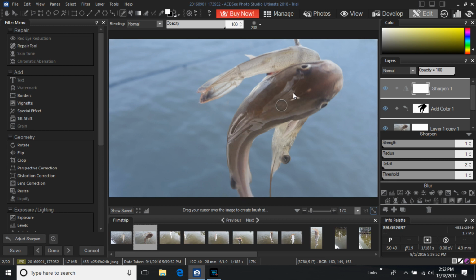And I'm not going to go too crazy. I want to sharpen up those edges and those eyes a little bit, bring out some of the texture on the shrimp. There we go. You can really see it when you start playing with the radius.